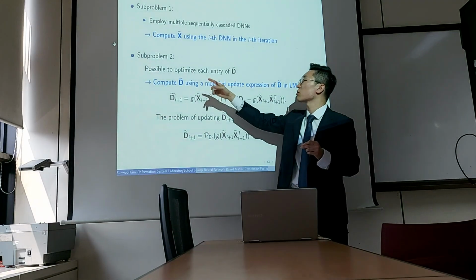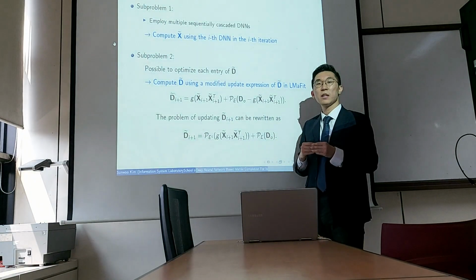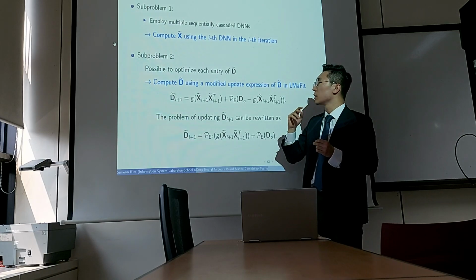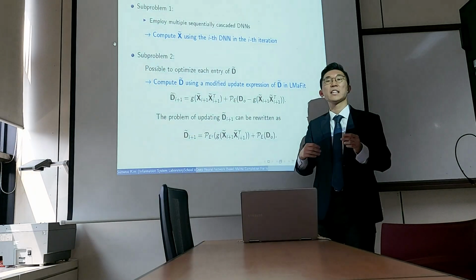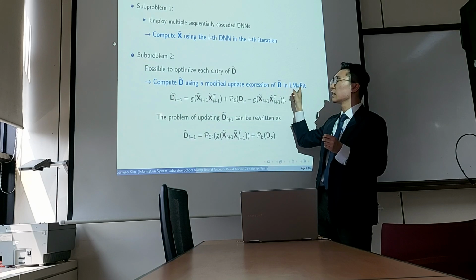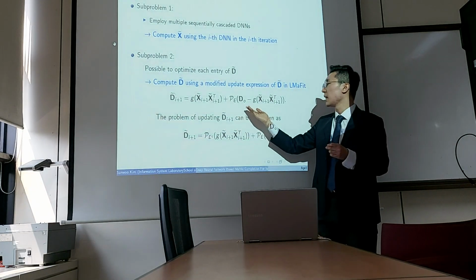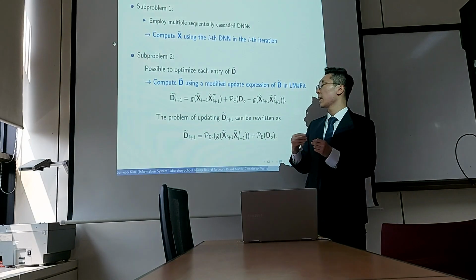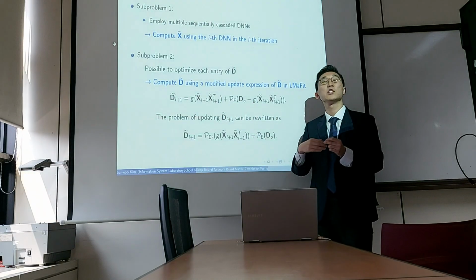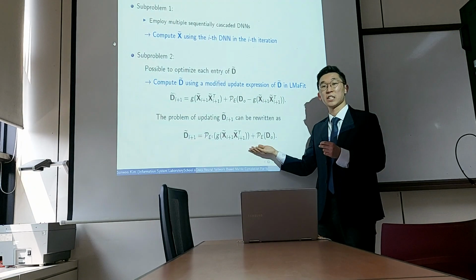And then we try to solve subproblem 2. As you can see, we are able to optimize each entry of D, and we compute D using a slightly modified version of the update expression of D in the previous alternating least square technique. So we obtain this expression, and we can rewrite this expression in a more intuitive way, as shown here.